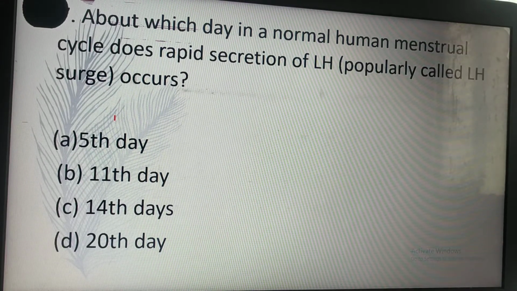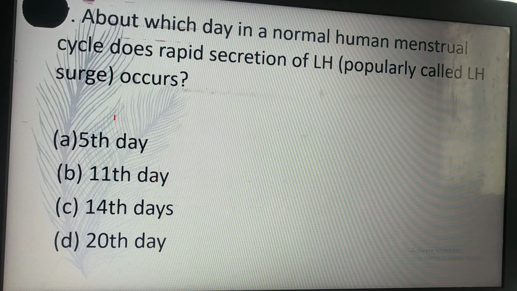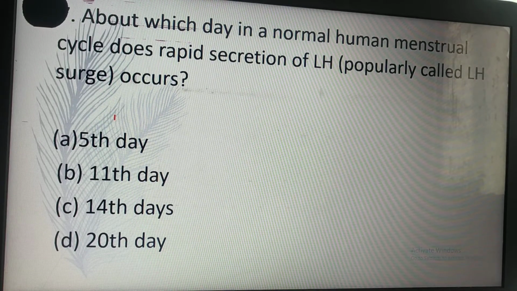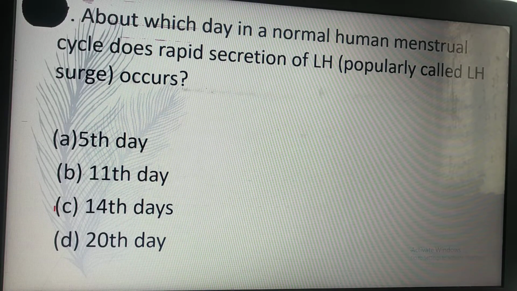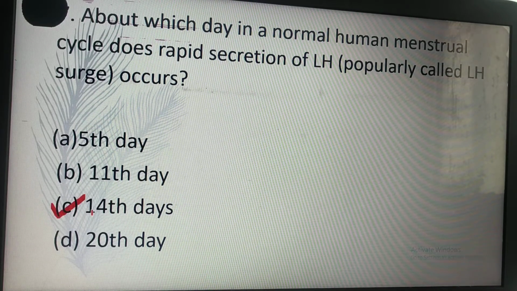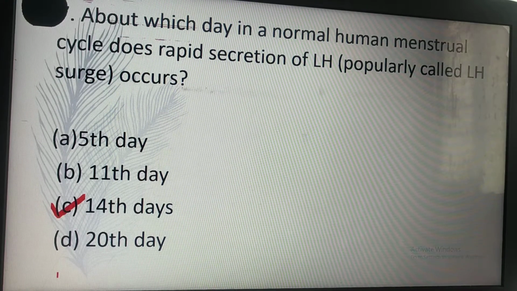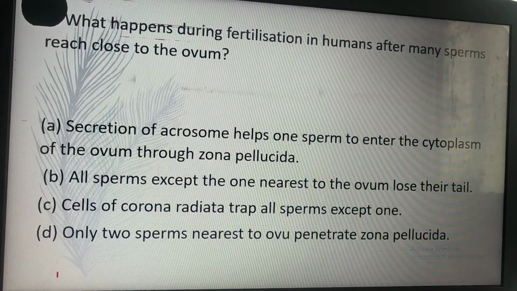About which day in the normal human menstruation cycle does the rapid secretion of LH occur? LH surge. This is the 14th day at mid cycle. The 14th day is the mid cycle of the menstruation cycle.